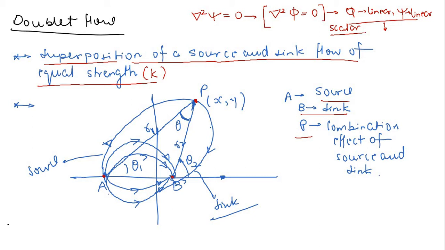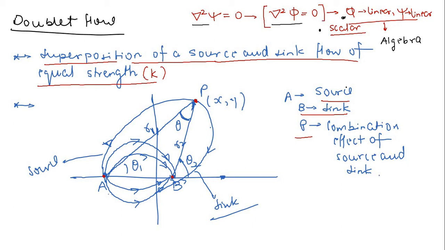How is it possible? See, when I said del square phi and del square psi are both equal to 0 for an incompressible and irrotational flow, then it's very easy to guess that since both are satisfying the Laplace equation, they are linear, and at the same time both phi and psi are scalar functions. So if you have scalar functions, then if you remember the basic laws of algebra, addition and subtraction are applicable to scalar functions.